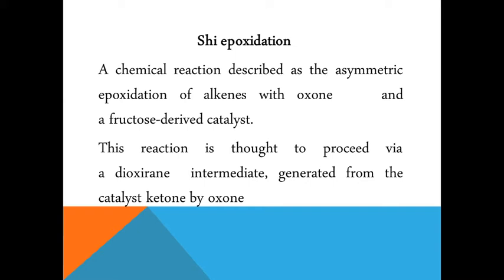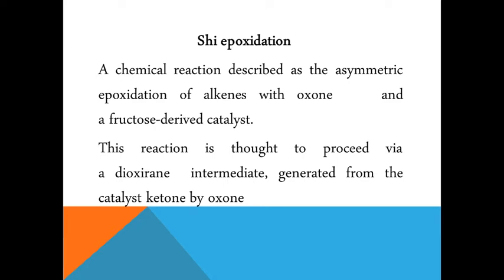So we can say that this chemical reaction can be described as an asymmetric epoxidation of alkenes with the oxone and a fructose derived catalyst. This fructose derived catalyst means fructose on reaction with acetone and PCC will form a ketone. D-fructose undergoes reaction, in the presence of an oxone, to form a fructose derived organocatalyst.